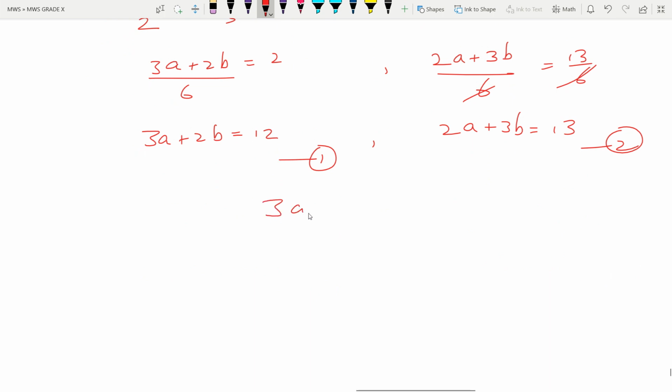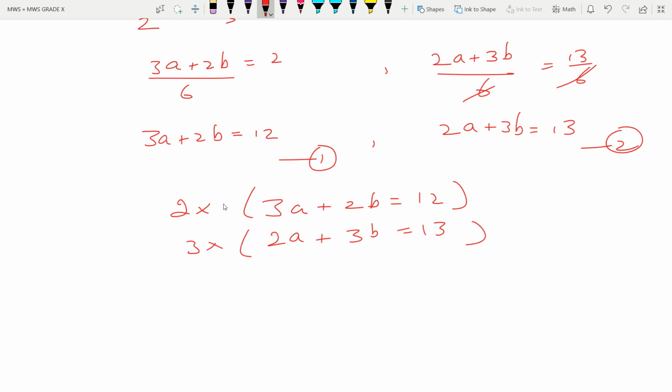Let us write both the equations like this, then we can multiply to make the coefficient same. So multiplying this by 2 to make it 6a, and multiplying this by 3 to make it 6a. So 6a plus 4b is equal to 24, and 6a plus 9b is equal to 39.